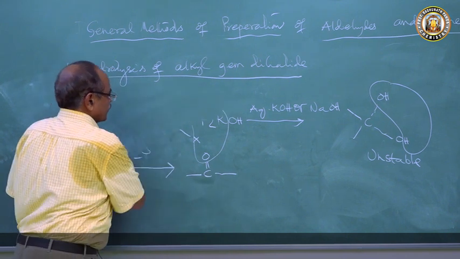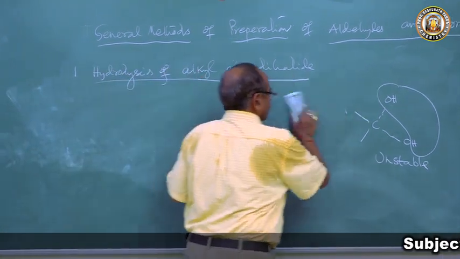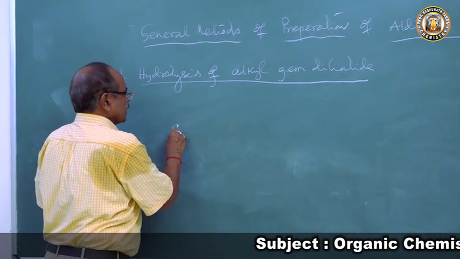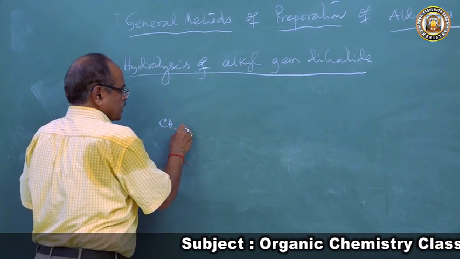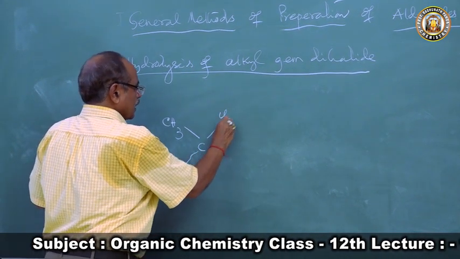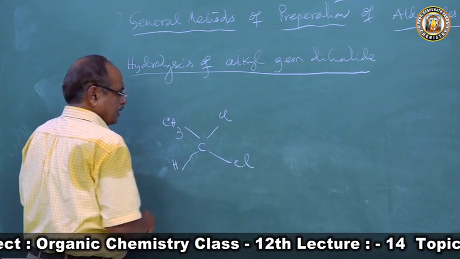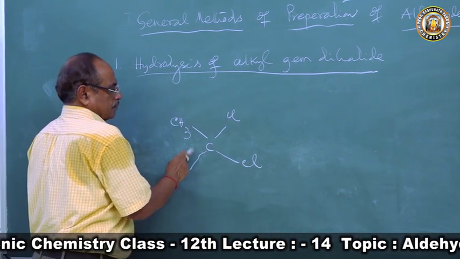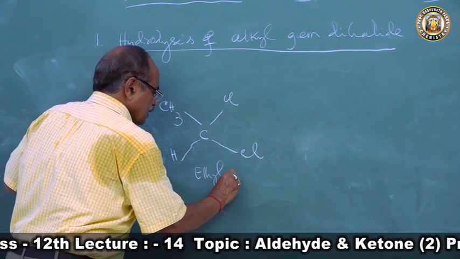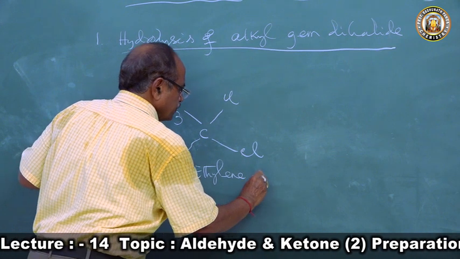Now let me prepare acetaldehyde by this method. So what will I do? I will take this compound, CH3 CH Cl Cl. What is this? Ethylidene chloride. This compound is called ethylidene chloride.